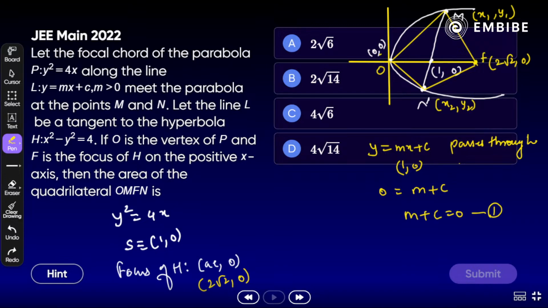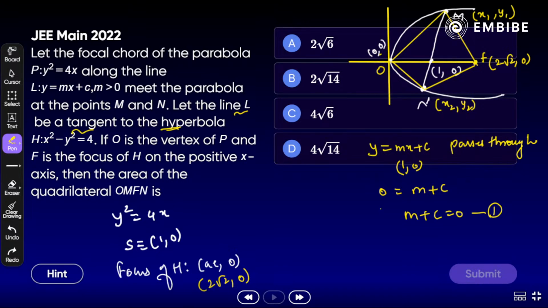All right. Focus on the board here. Here another condition is given: L is the tangent to the hyperbola. If L is tangent to the hyperbola, what will be the tangency condition for a hyperbola? Any idea? C equal to plus minus root over a square m square minus b square. Remember?